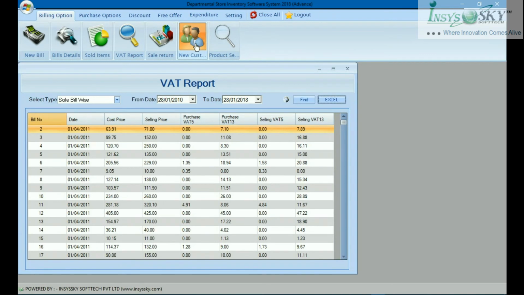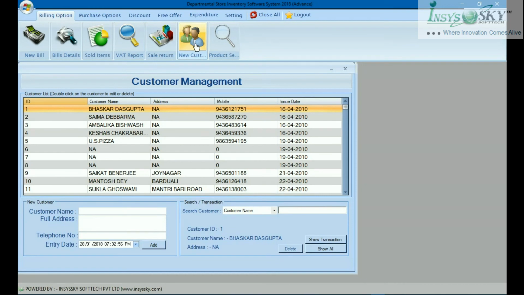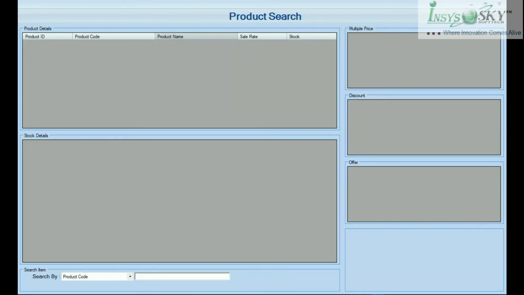This is the new customer database. If a customer wants to put his details in the database with you so that you can give some sort of discount, or you want to keep the database, you can do it easily here. Same way, this is the product search. If you could not find some product and want to see how much is there, just put the product code here and search it. You will see all the details: product details, stock detail, what discount or offer is there for that product, multiple price, everything.